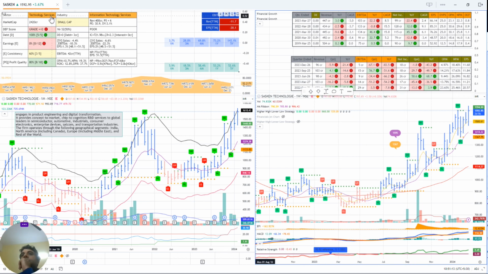Sasken basically belongs to the technology sector and the IT industry, and it has a market cap of 2400 crore, so it's a kind of small cap, and a revenue of 400 crore. Coming to the valuation, the price to sales ratio is around 6, and the price to earnings is around 31, and its dividend yield is 3%, so it's kind of giving good dividend year on year.